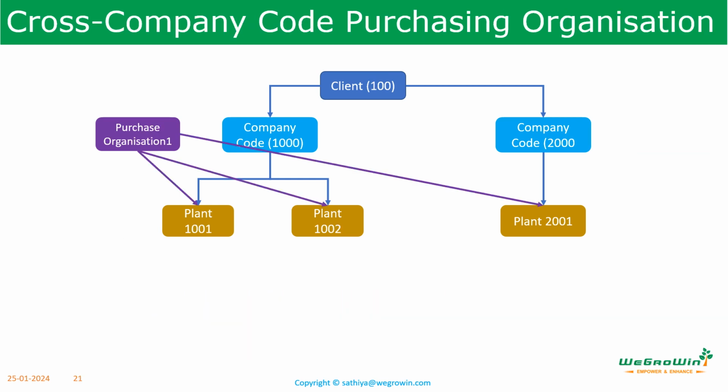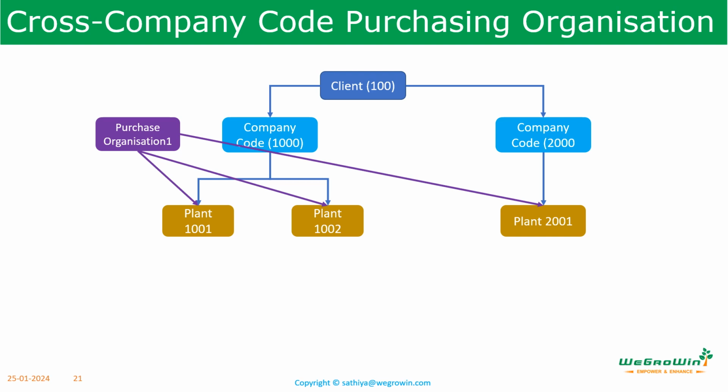If you want to organize purchasing on a cross company code basis, we cannot assign the company code to the purchase organization configuration. See, it is a cross company. We should not assign the purchase organization to the company code. See here, all these things are directly linked to the plant. Only one purchase organization is linked to all the plants. So when you create the purchase order, the system asks you to enter the company code for which you want to procure the material. So we have to enter that purchase company code at that time.